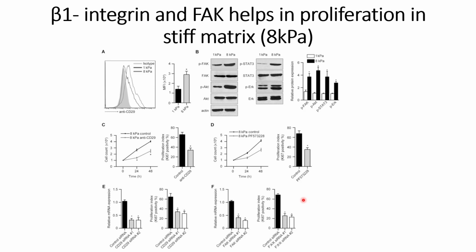So from these results, they come to the point that beta-1 integrin and FAK play a role in the proliferation of the cells that is seen in the stiff matrices compared to the soft matrices. If you need to understand more about these experiments in detail, you can go through the reference that has been provided in the description.